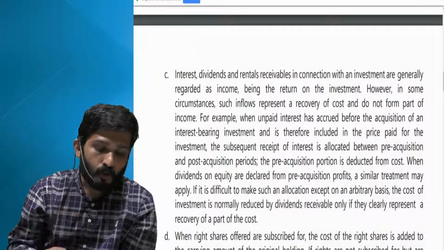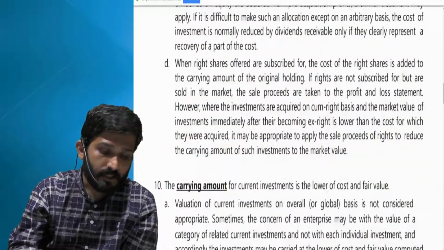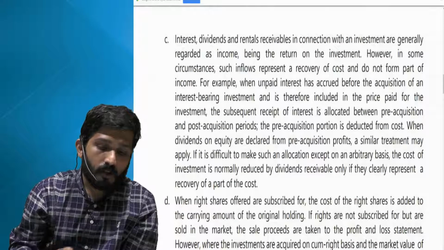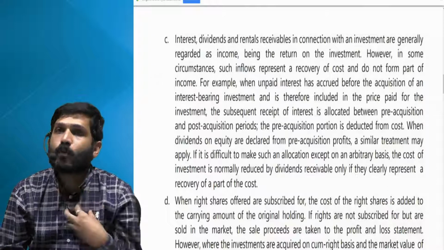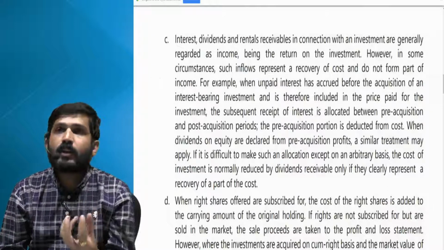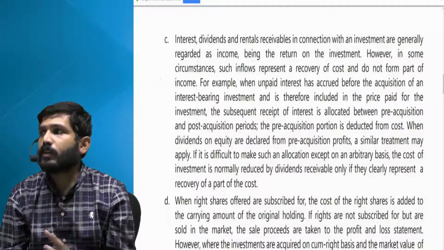Which is very simple, I suppose. Let us now go to points C, D and E, which you have already studied in your investment sums. Whatever investment you have acquired, the interest, dividend or rent income you are going to receive is normally your income and will go to P&L. It's very clear terminology.